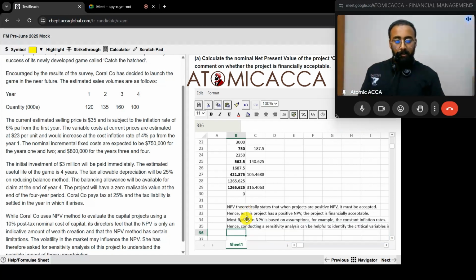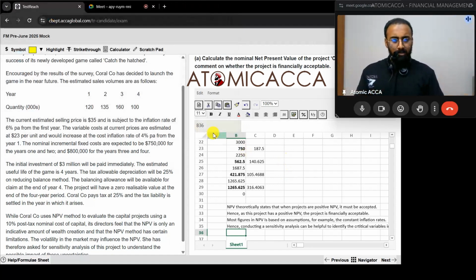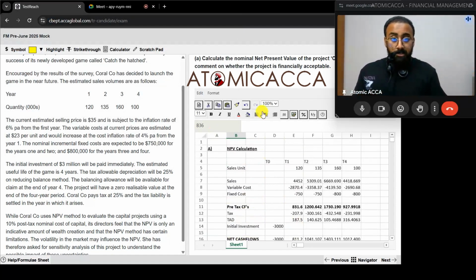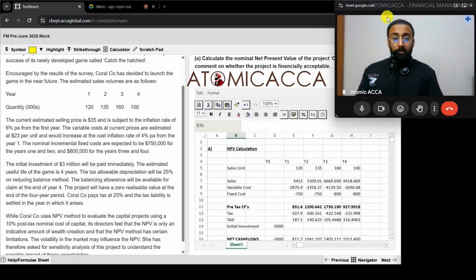Always use this as the conclusion for NPV. Not that you're going to get a lot of extra marks because of that, but just to stay professional, just to write the positive and negative part. So hope this 8 marks is clear for you. Now we have 12 more marks to score from this question. Let's move to the next one.